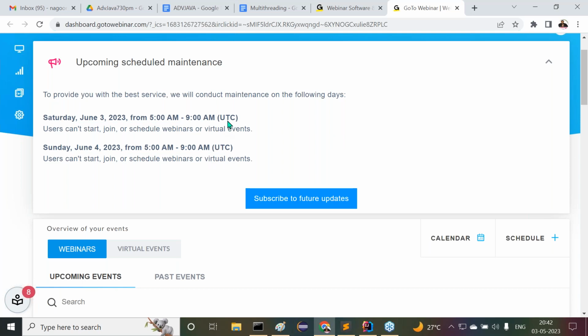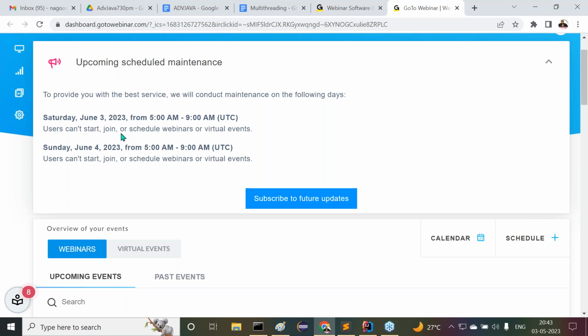They have given the timing in UTC. But in our Indian standard time, it may be from 8 or 8:30 onwards up to 12 or 1 o'clock that maintenance is going on, as per the schedule. They're giving this information because they already had some patches for their software. And exactly at those timings, they want to shut down the server.